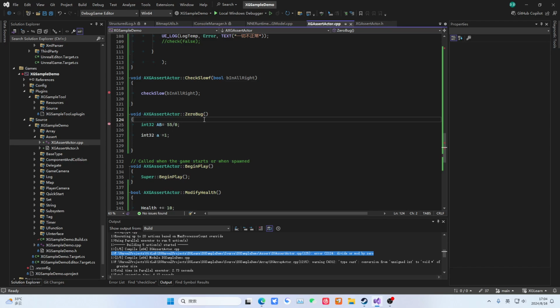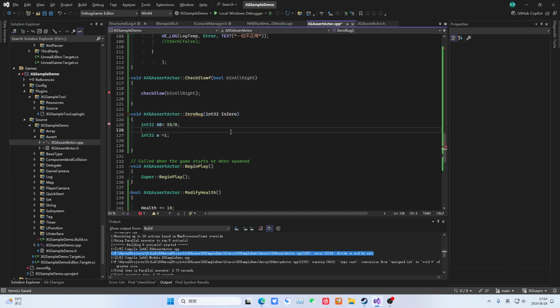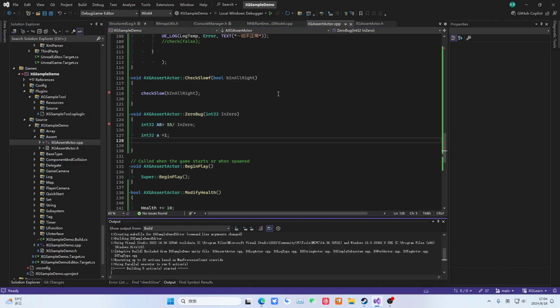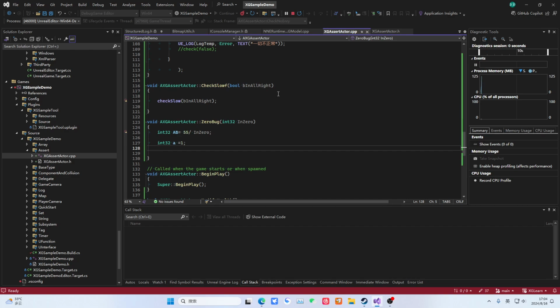So what if we do it this way? Actually, we can pull off a little trick. He knows now that during compilation, this place is 0. So what if I don't do it during compilation? Divide by 0 at runtime? Would you know then? Then you wouldn't know, would you? So sometimes the human heart is hard to fathom. At this point, he just doesn't know, because when I compile, how am I supposed to know what you're passing?